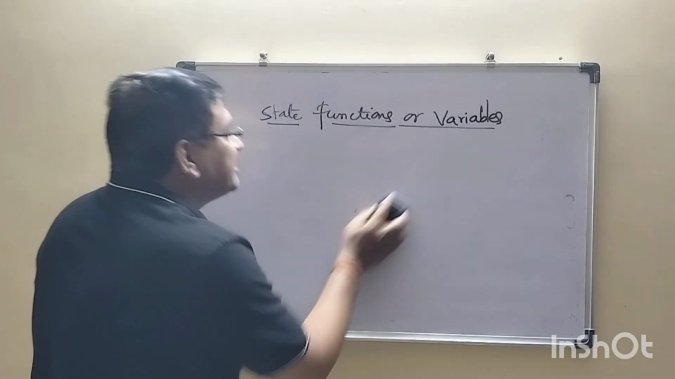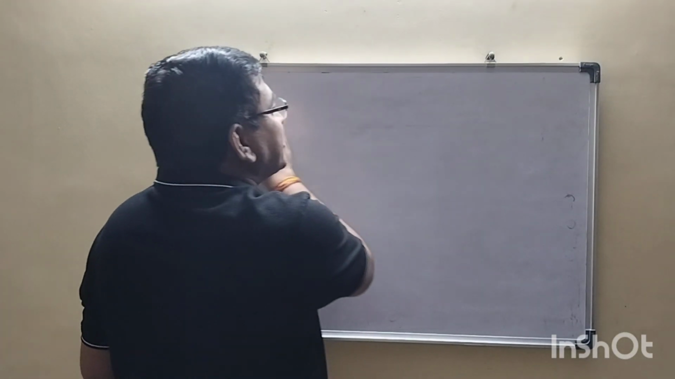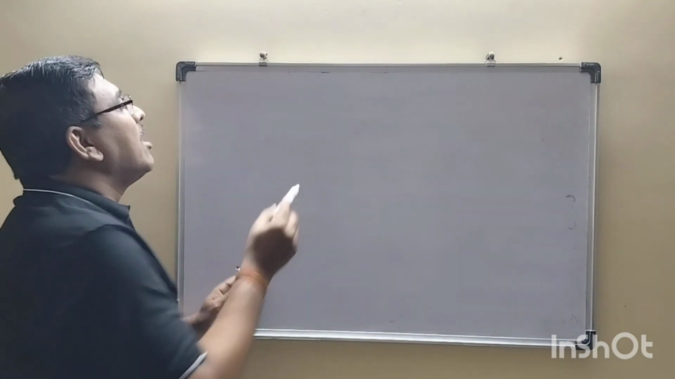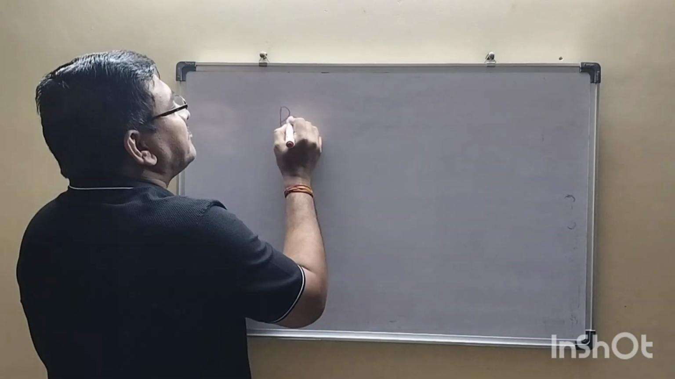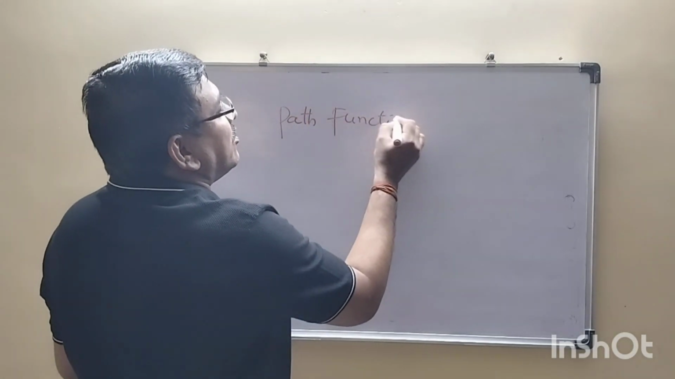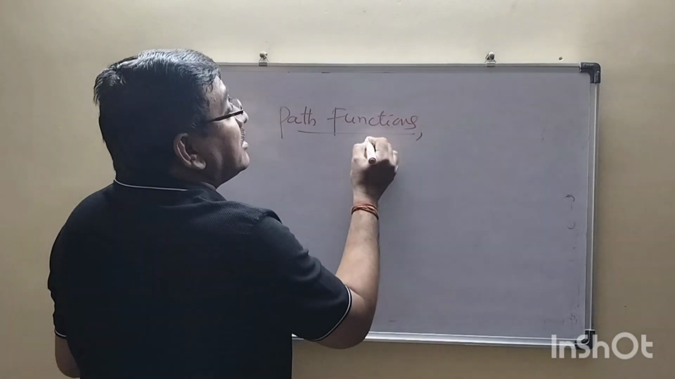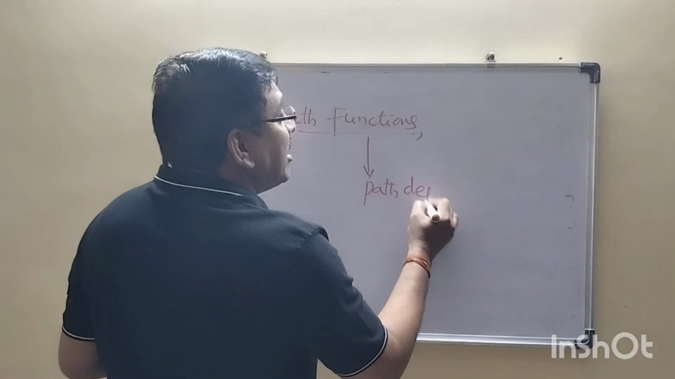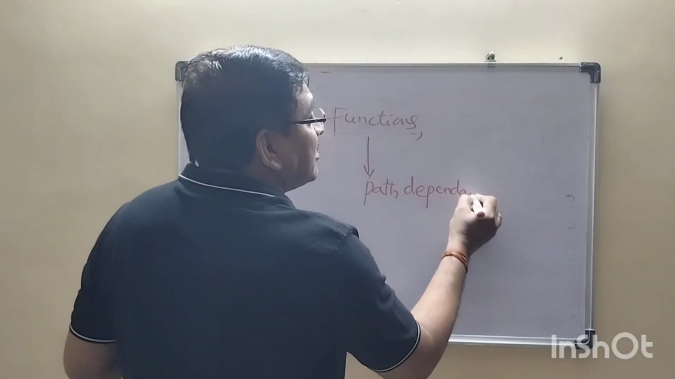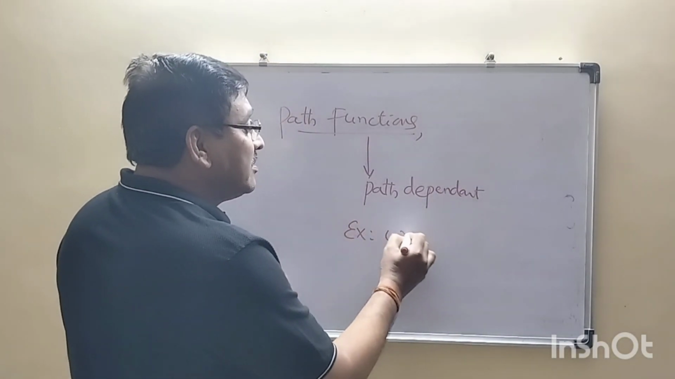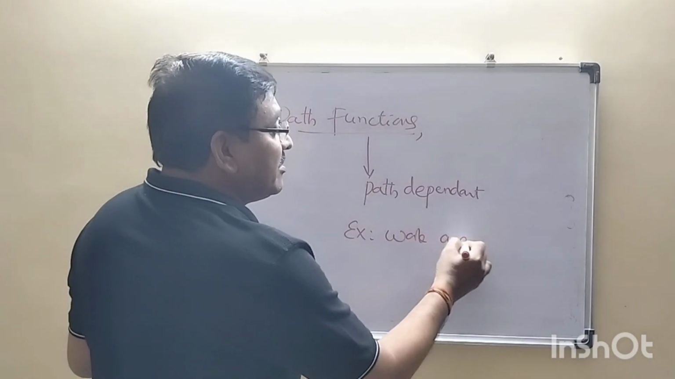Now I take up the cyclic process in the case of path functions. Earlier we discussed the path functions. So what are the path functions? These are path dependent. In the previous class I told you, path dependent. Example, work and heat.